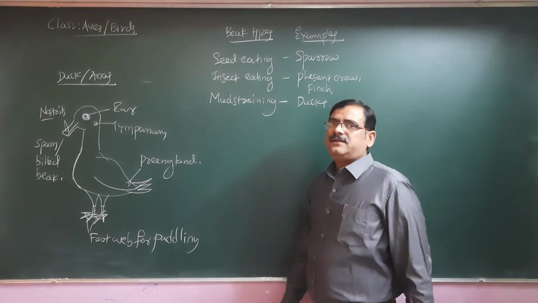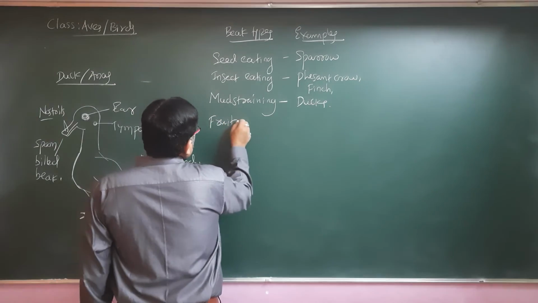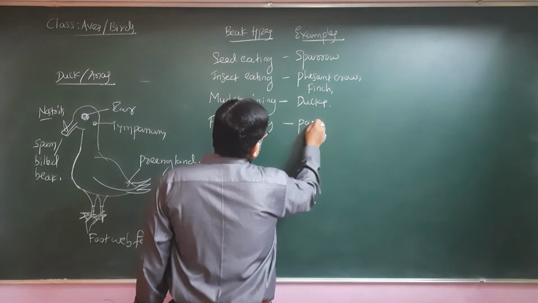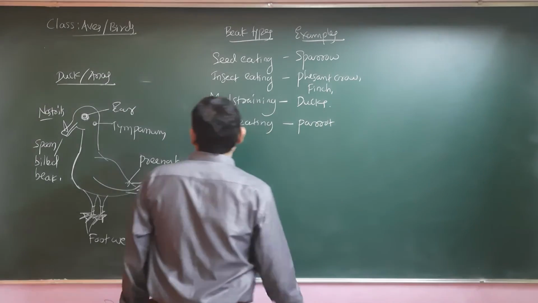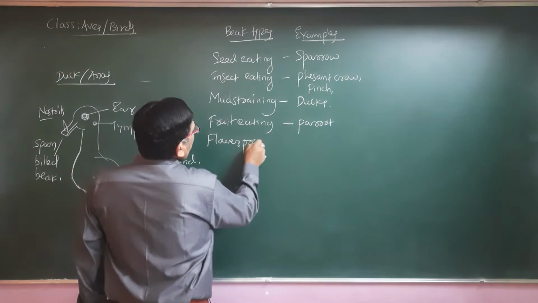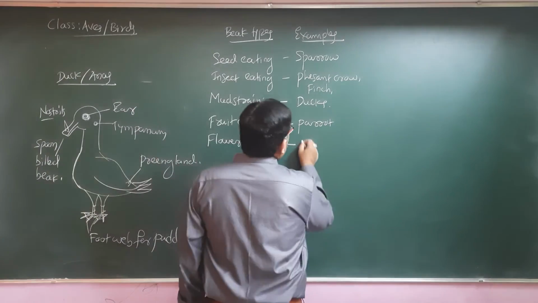And then yes, there are fruit eating birds. So the fruit eating beak is curved, mainly seen in the parrot. Then the flower probing beak, which can be seen in the case of hummingbirds.